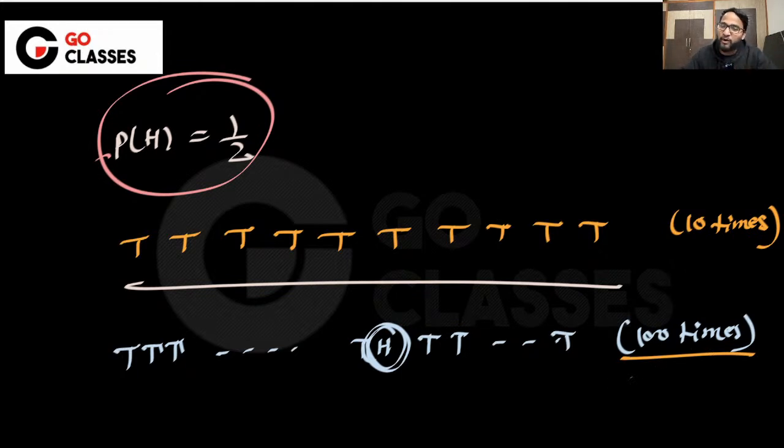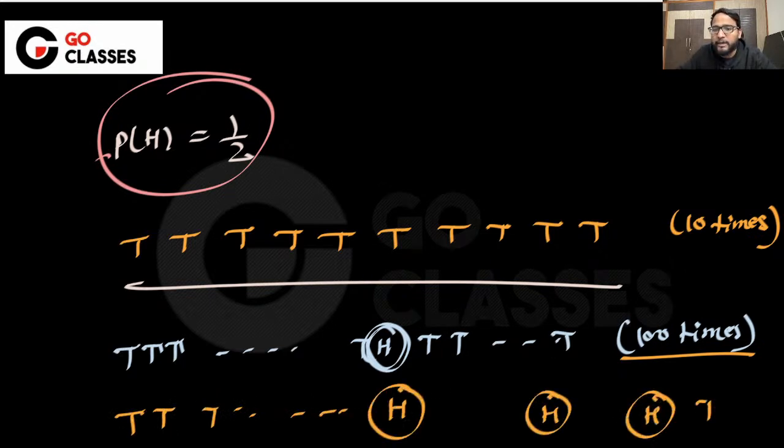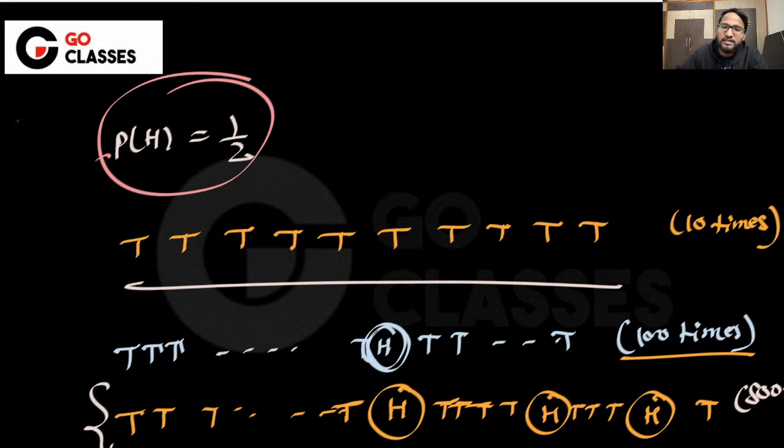Then this time you really work hard and you toss it 500 times. Out of 500 times, maybe 2-3 times head occurs and all the rest of the time tail occurs. I will say that okay, mathematics can't deny it. The probability might be very less, that is for sure, but mathematics doesn't deny this sequence. So you will tell me that see, this time I have tossed 500 times, still just 3 heads, right?